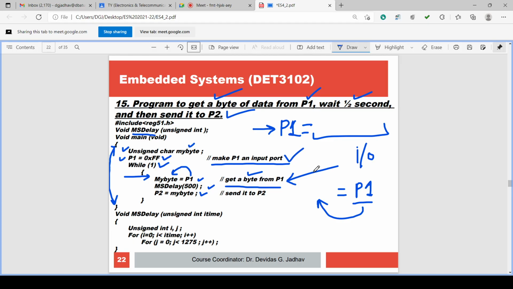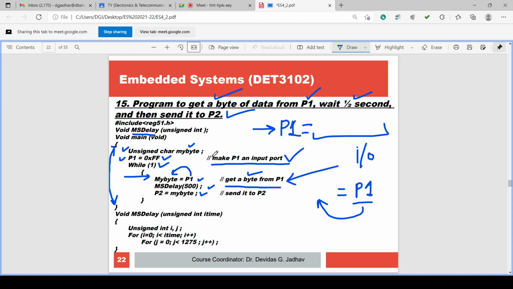Whenever we want to use P1 as the input port, we have to output FF to P1. This will tie up the pull-up resistors. We have discussed the pull-up resistors in the theory.